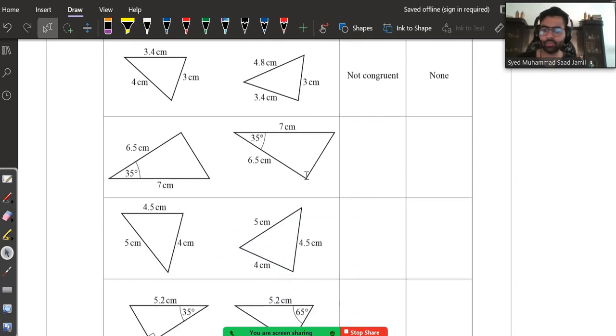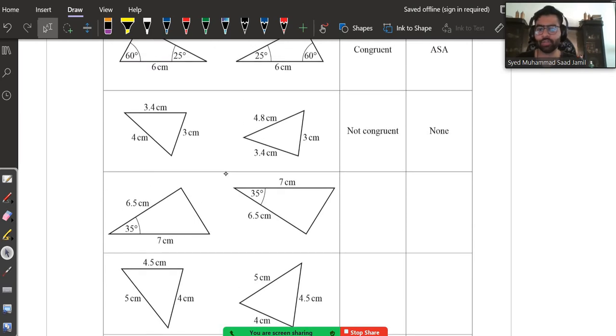If you look at this question, you have 35 degrees, 35 degrees. You have the same length over here, the same length over here. So this is going to be congruent. I'm just writing C. The reason being, there are 2 sides and 1 angle, so side, angle, side.